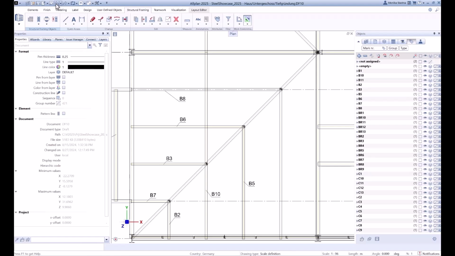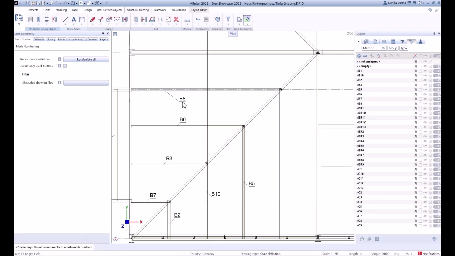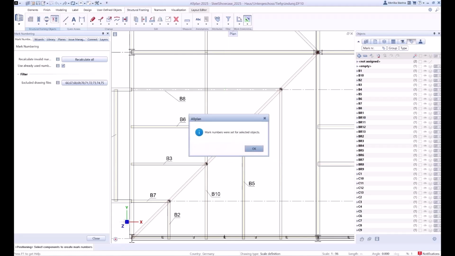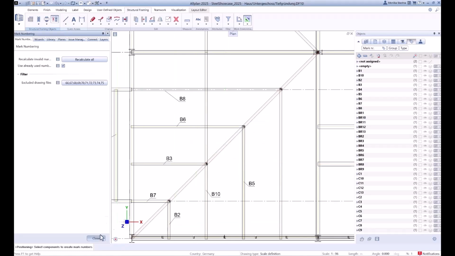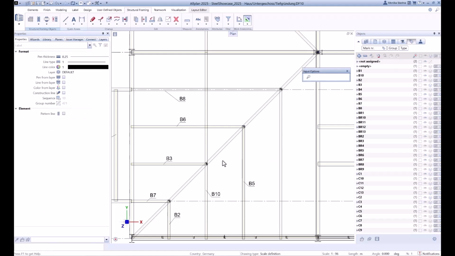So we can set undo step and generate the mark number again. Now I activate this possibility, generate the mark number. And we can see also in the object palette that the free mark number was used.